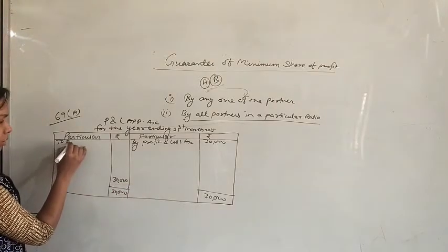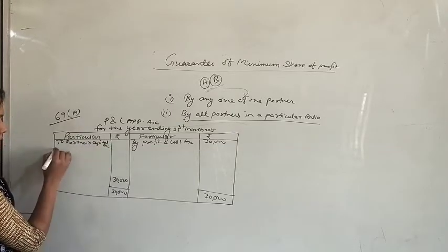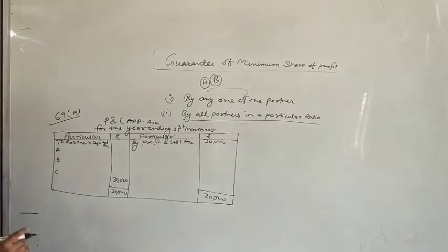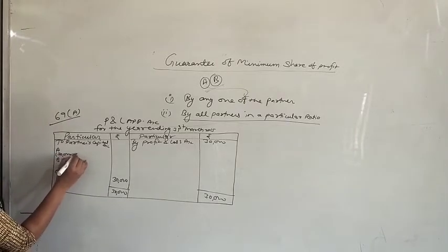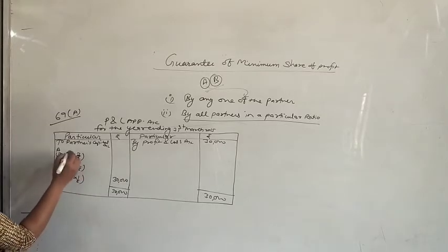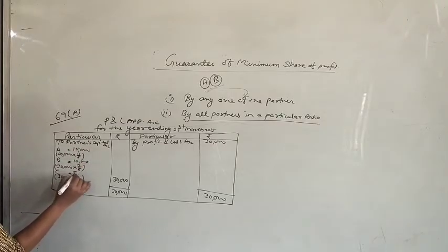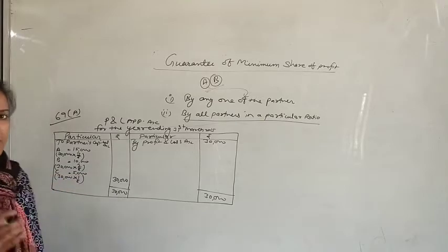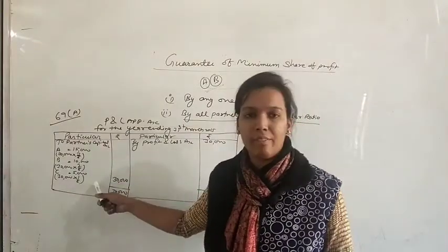So here we will write down the partners' capital accounts. Partners are A, B and C. This 30,000 will be distributed among the partners in their profit sharing ratio, that is 3:2:1. So 30,000 multiplied by 3/6, 30,000 multiplied by 2/6 and 30,000 multiplied by 1/6. According to this, A got 15,000, B got 10,000 and C got 5,000. It was the original distribution of the firm.